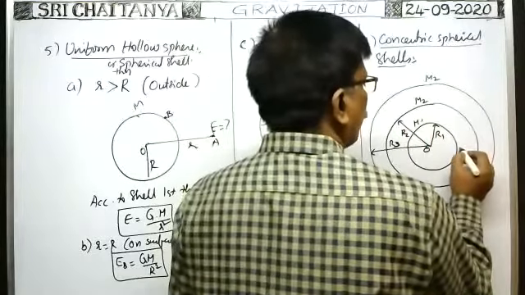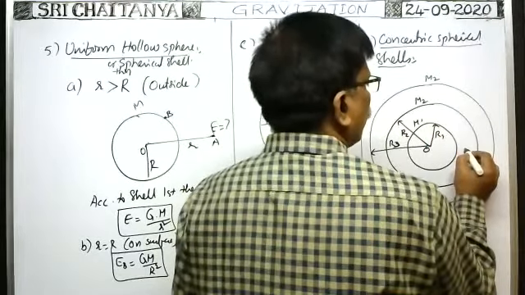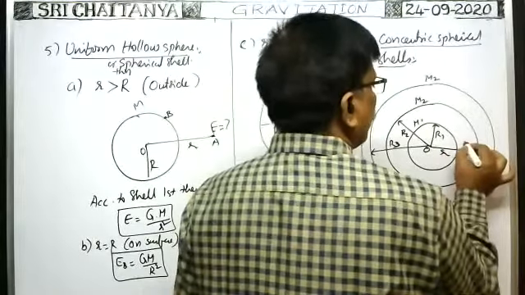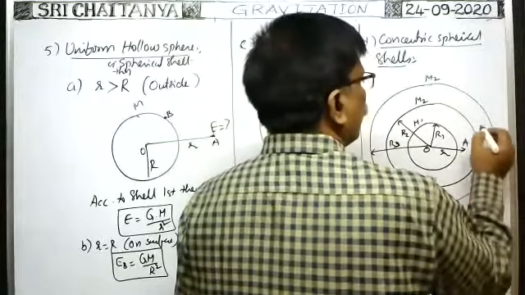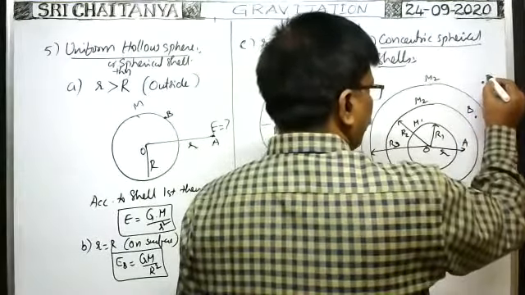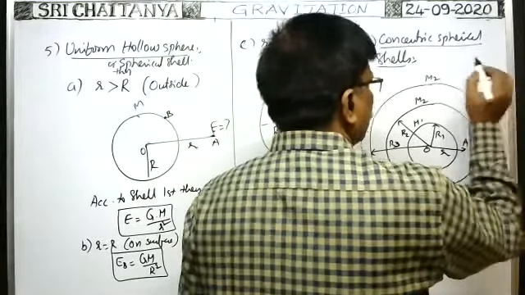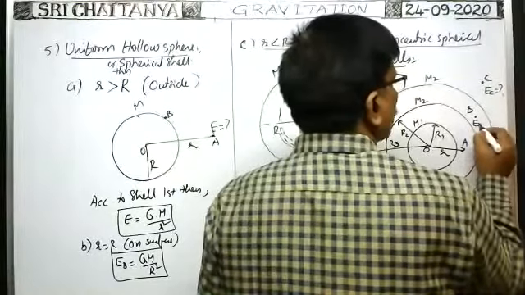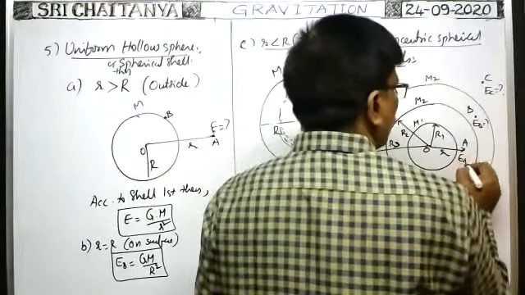So at this point, suppose this point is at a distance smaller. What is the intensity of gravitational field at these points? It is the point C. So EC is equal to question mark, EB is equal to question mark, and EA is equal to question mark.